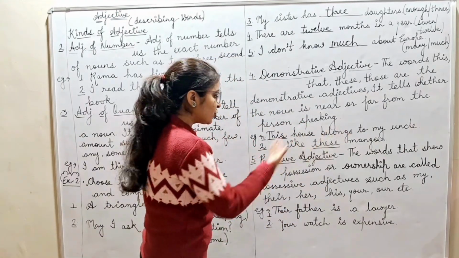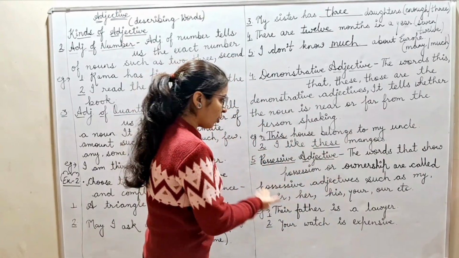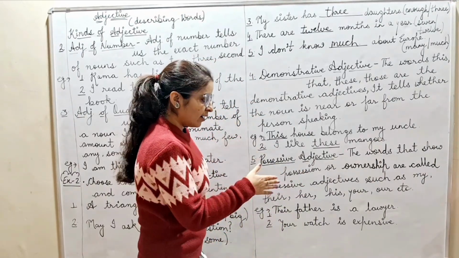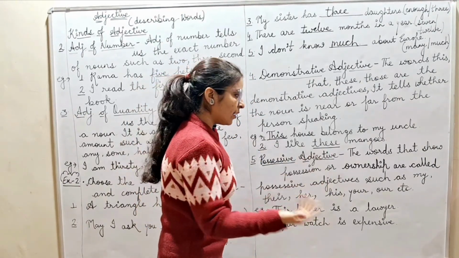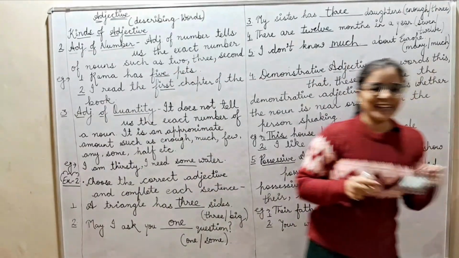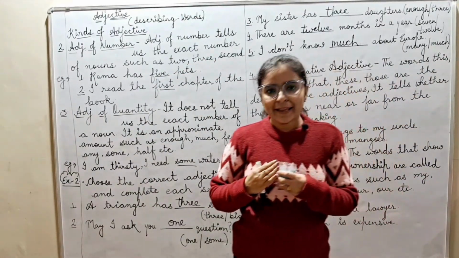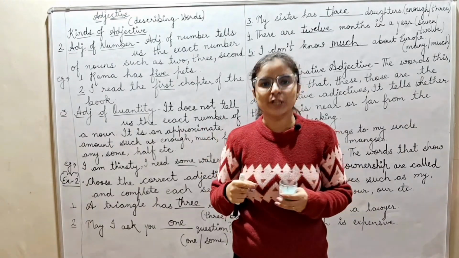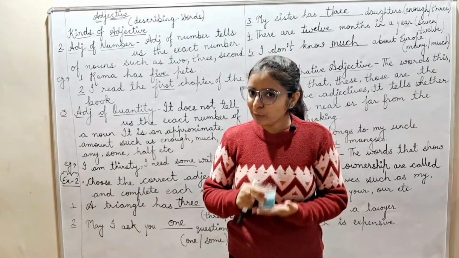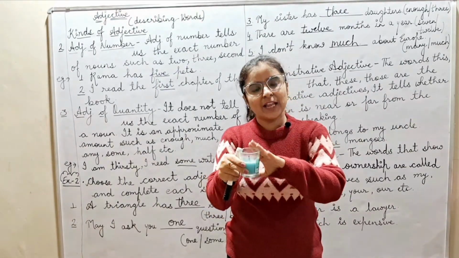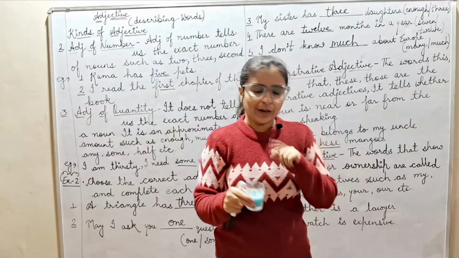The words that show possession or ownership are called possessive adjectives, such as my, their, her, his, your, our, etc. Again, I am using the candle. Fine. So, I can say my candle. Candle is a noun and my shows possession. That candle belongs to me. My candle. Your candle. Then your, it belongs to you. Okay.